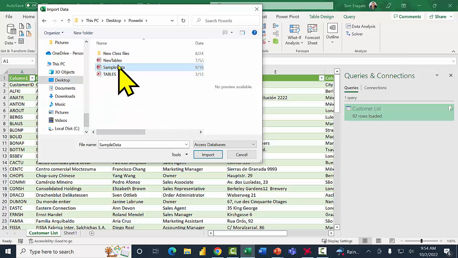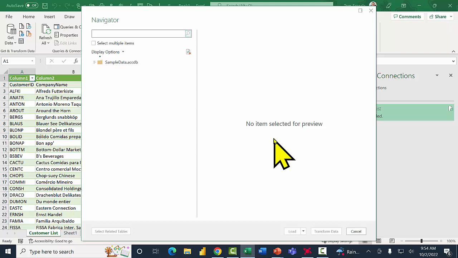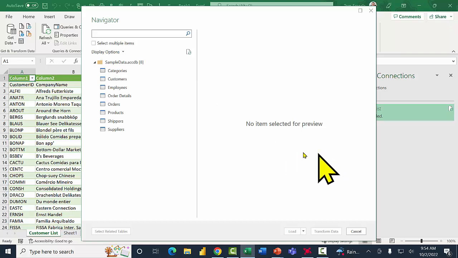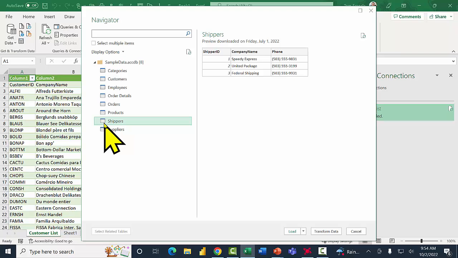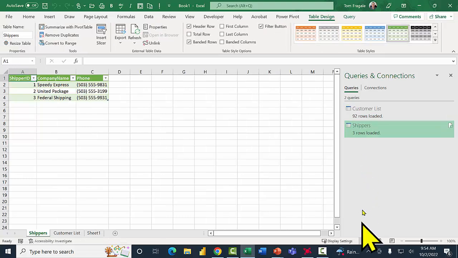And here I have one called Sample Data. I'll pick Import. You're going to get that Navigator window from which you can choose the different tables. So for example, I'll pick the shippers table, and I'll pick Load. And now it pulls it in as a formatted table. So clearly Access works.